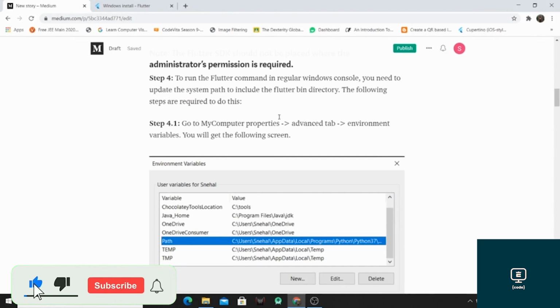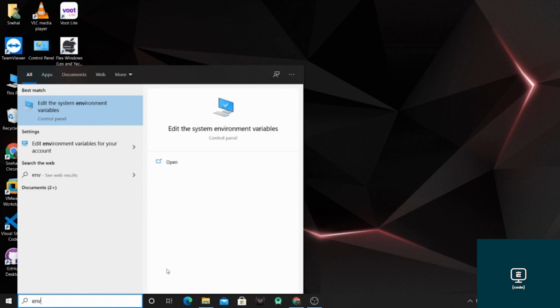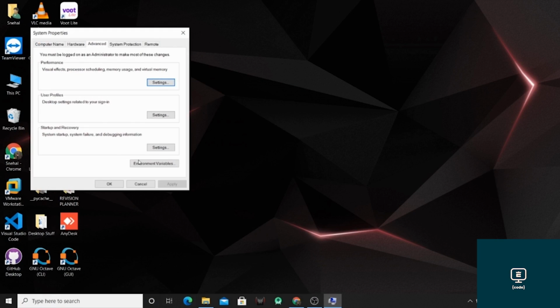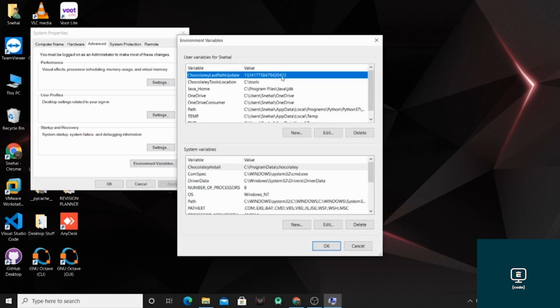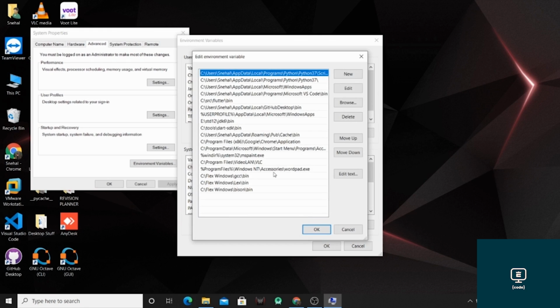After that, you have to create the path. For that, follow this step, or you can search for environment variable. After that, just open it. Now in this, you will see this Environment Variables button. On clicking this, a page will be opened. Now in this, just click on Path and click Edit. Now over here you will find this page where you have to specify the whole path of the bin folder, which is